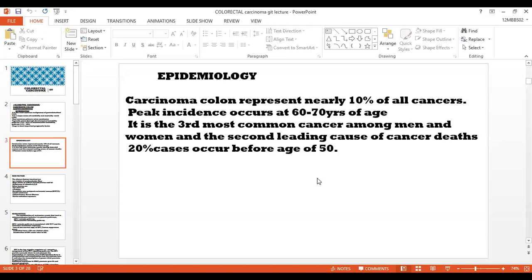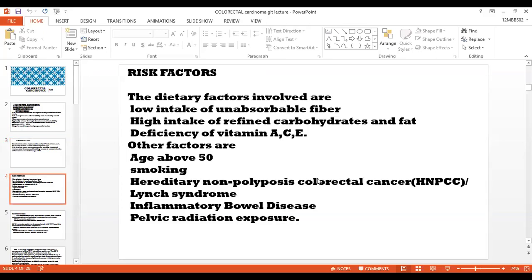It is the third most common cancer among men and women, and the second leading cause of cancer deaths. 20% of cases occur before the age of 50.